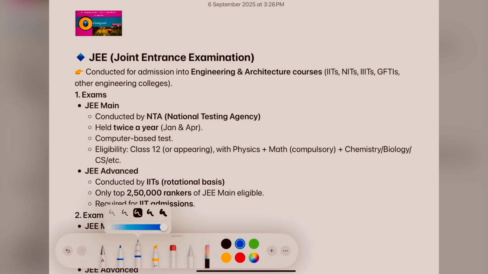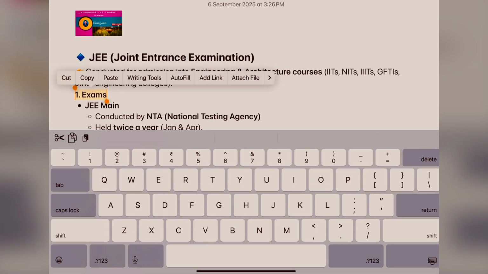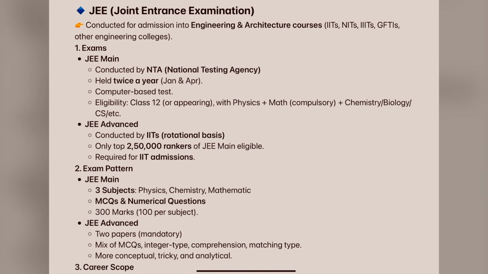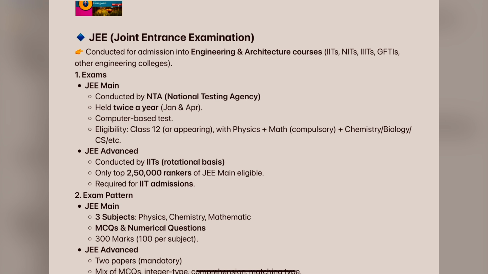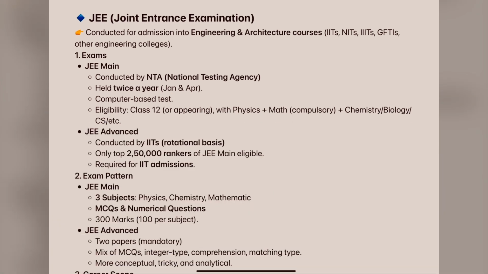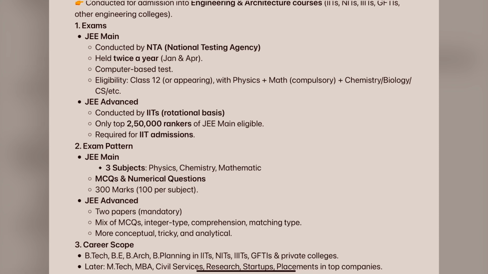So in this, we need to concentrate first of all on what is the pattern of the exam here. First of all, we'll see the pattern of the exam. It is conducted by the NTA, National Testing Agency, and this agency holds it twice a year, that is mostly January and April. Clear? Every year, January and April, they are conducting this exam. Clear, students? And it is a computer based exam, 100% computer based test.